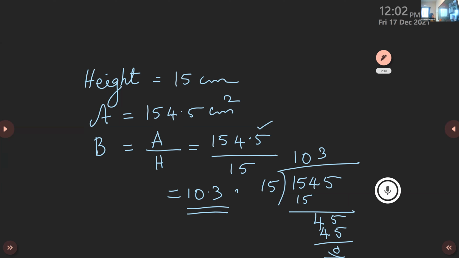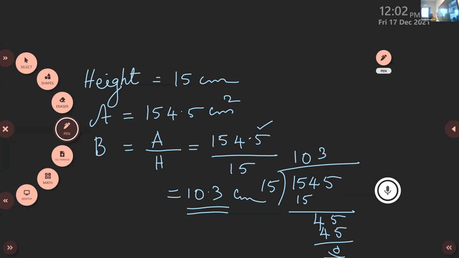10.3 centimeter. Ma'am, in division does the point move from the right? When it is dividing, the point will move to the left, isn't it? If it is multiplication, the point will move to the right. Oh, yes.